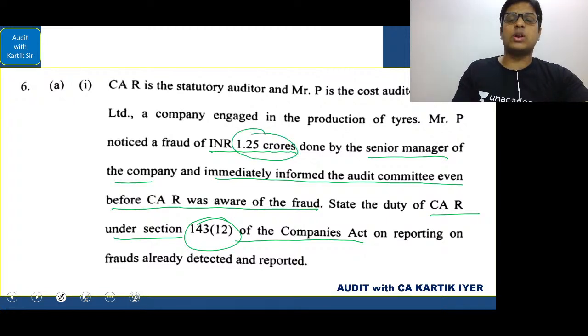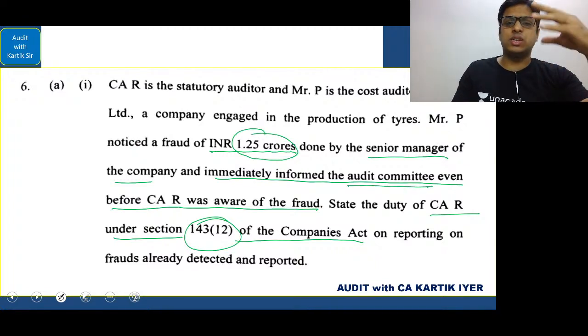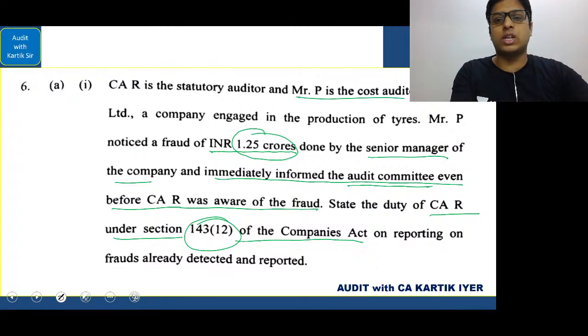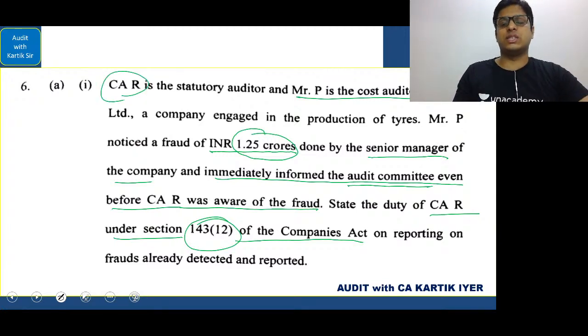Now 1 crore or more, it should of course be informed to the board of directors or the audit committee. But remember, ultimately the matter has to reach the central government. Here what they have said is if Mr. P, who is the cost auditor, has already informed, is it the responsibility of CAR to inform? The answer is yes. Whoever gets to know of the fraud, you have to inform. Okay.